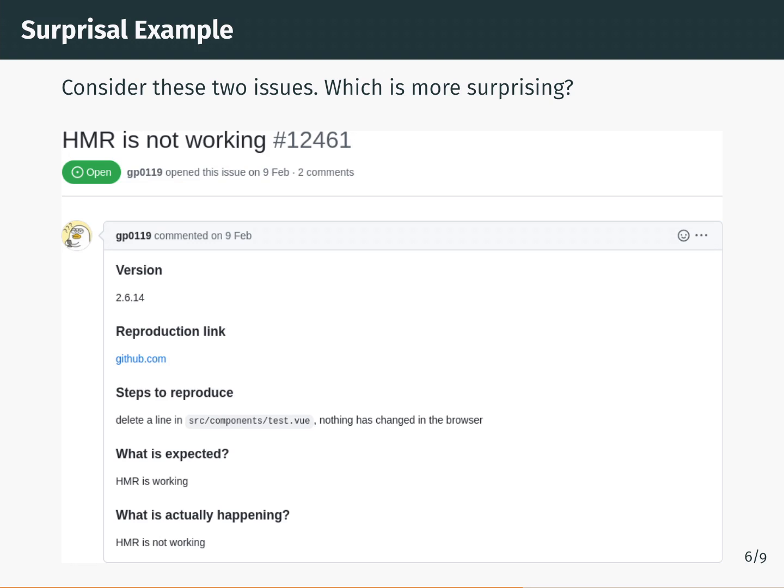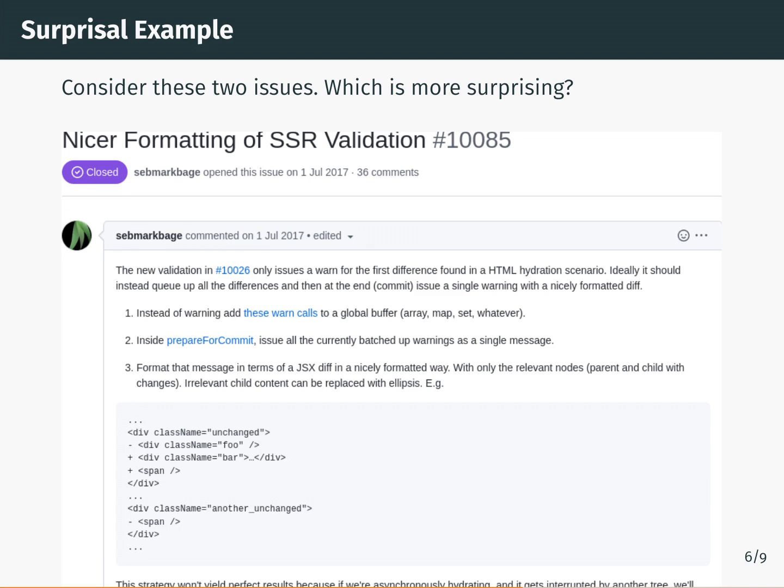Consider these two issues. The first is unsurprising, rather boring, very structured, and arguably unhelpful. The second, on the other hand, provides so much more information.